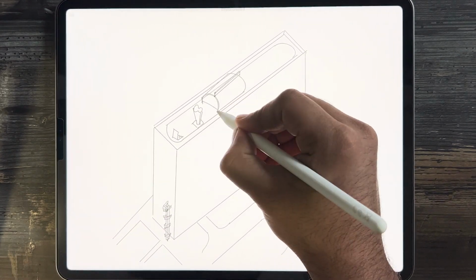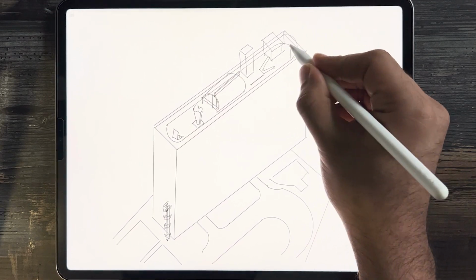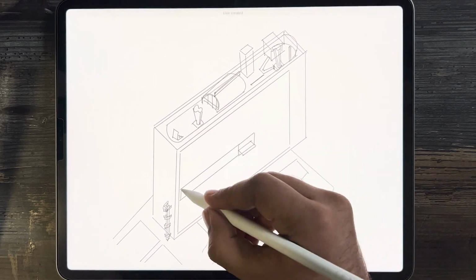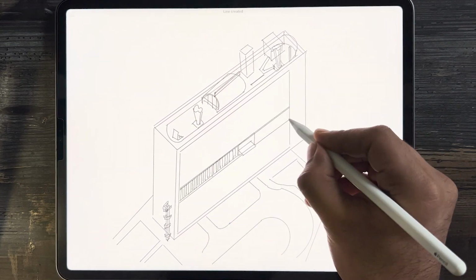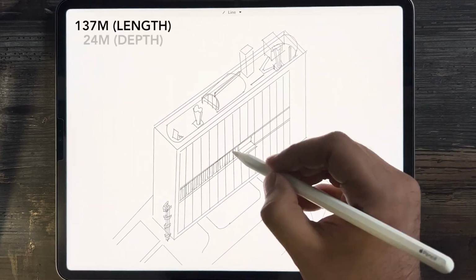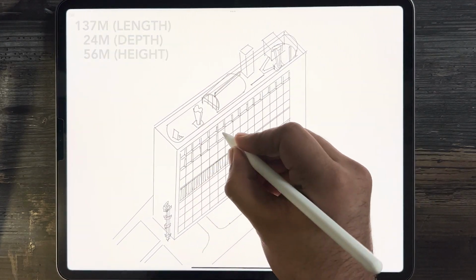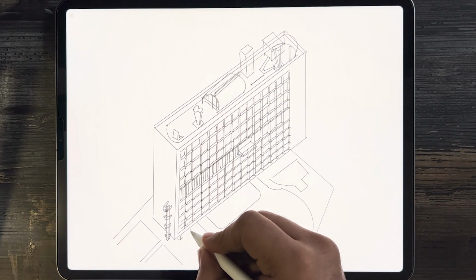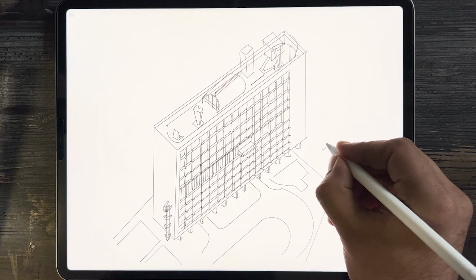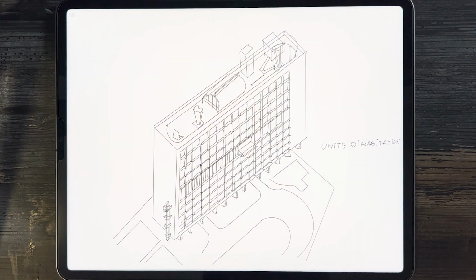any other building. This building represents a unique blend of mathematics, climate consideration, and functionality. On the roof, Corbusier designed an open gym, garden, walking track, and a cafe. Unité de Habitation is a compact building supported on pillars, measuring 137 meters in length, 24 meters in depth, and 56 meters in height. Corbusier designed this building just after the end of the Second World War, stating that it could be placed in any location in the world and withstand any climate. However, his insistence on a single architecture type for the entire world later sparked controversy.